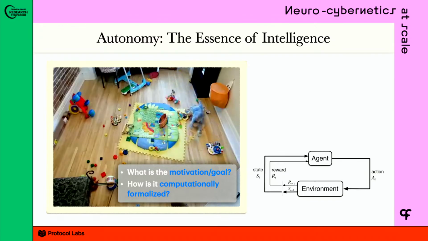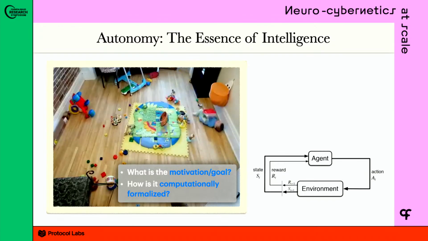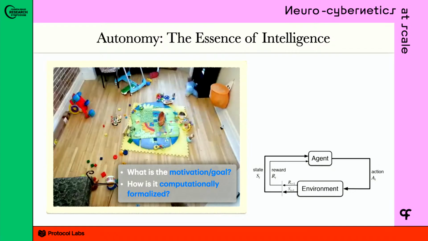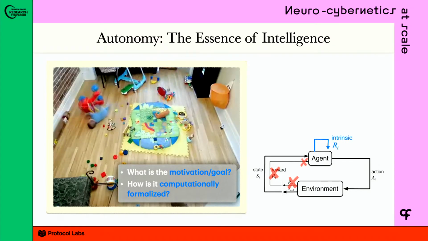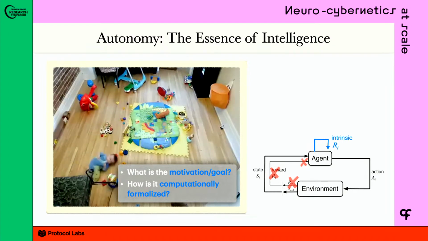But this baby, right, there's no supervision. There's no external reward. This is completely self-supervised or unsupervised learning, unsupervised active learning. And so if we get rid of this stream, where is the signal coming from? Well, obviously it's coming from the agent itself, right? And so this is a field of reinforcement learning called intrinsic motivation. It's very related to the problem of exploration, right?